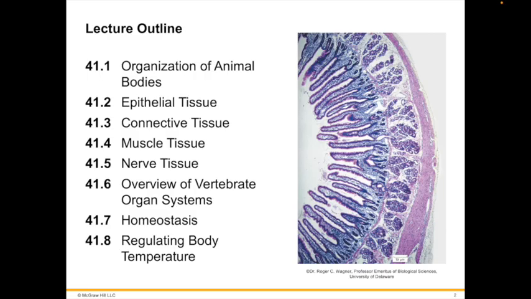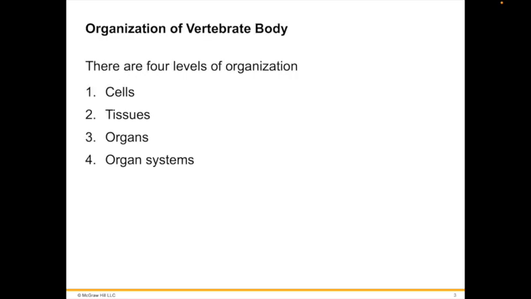Here, in this chapter, you will explore the basic tissue types and how they are used to form organ systems. And then we will conclude this chapter going into principles involved in the regulation and control of complex functional systems. Most animals have cells that are organized into tissues. Some animals also exhibit higher levels of biological organization, having organs and organ systems.